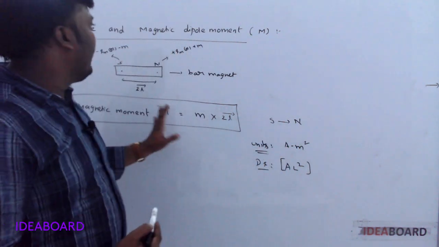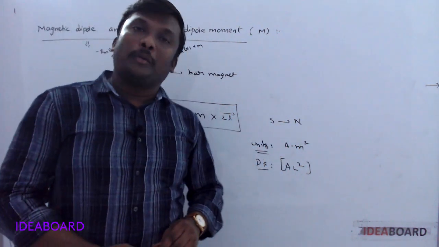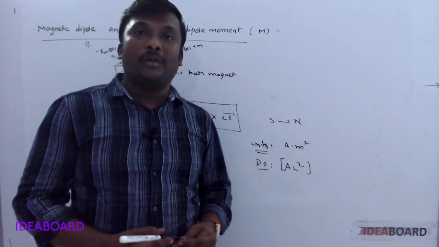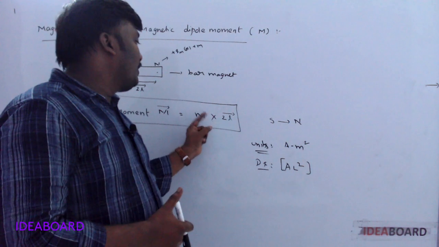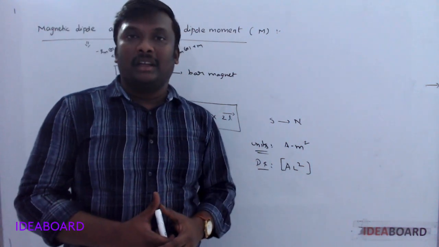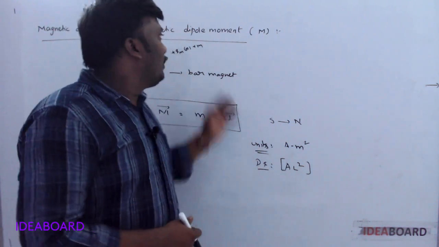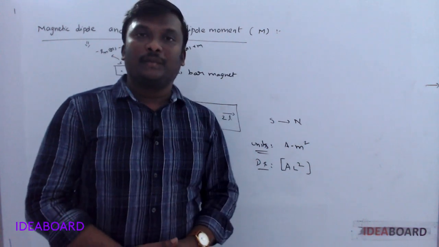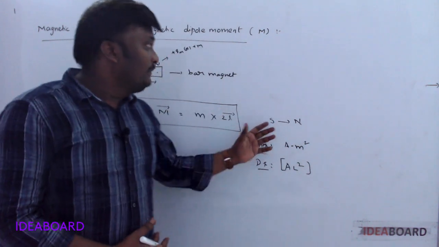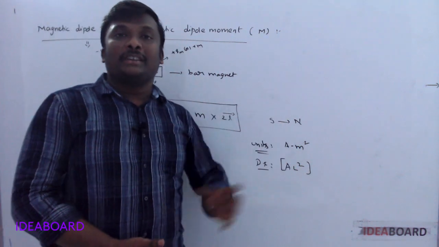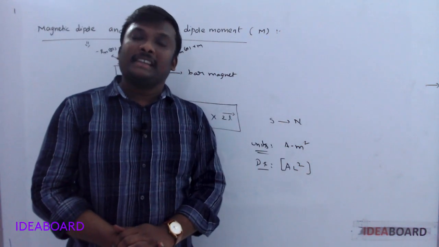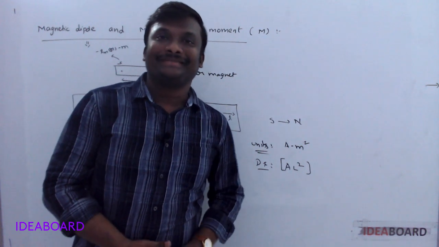So today we discussed some basic properties of magnets: magnetic length, magnetic pole strength, and finally magnetic moment. In tomorrow's class, we will discuss how this magnetic moment varies with pole strength and magnetic length, and some applications related to these concepts. Do you understand everything? Please practice all these contents once, then tomorrow's class will be easy for you. Okay? Thank you.